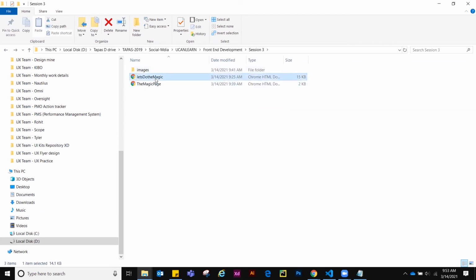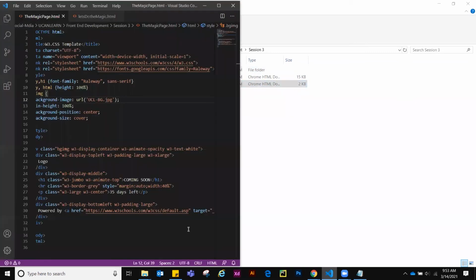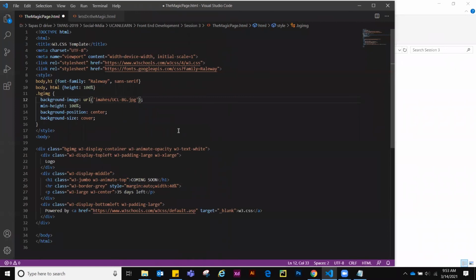Now obviously it will stop reflecting on our page. So what we will do here is a simple thing: add the folder name, and then we have to find where we have kept our logo.